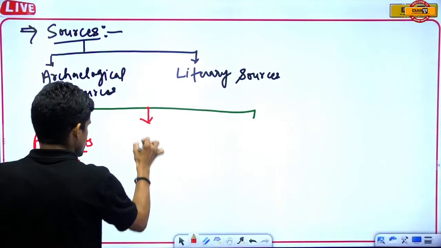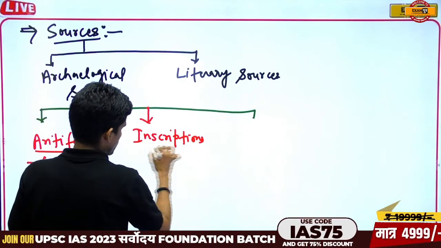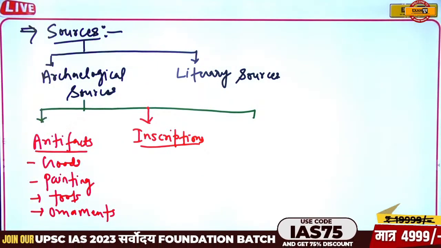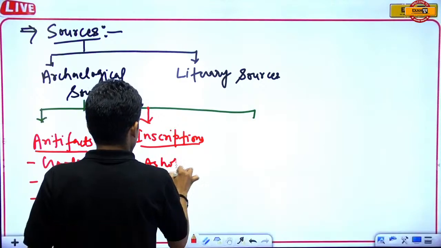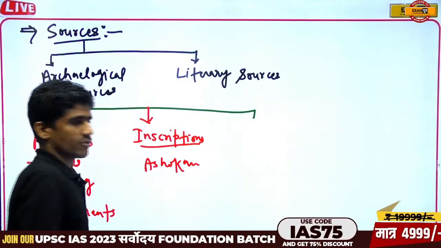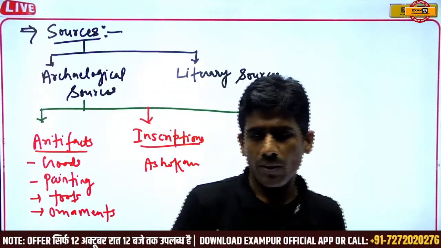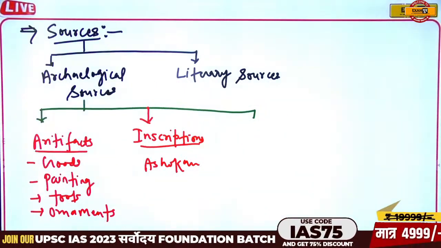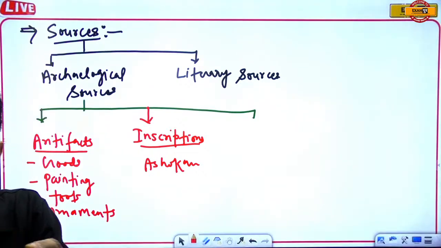The second one is inscription. In the inscription, there are a number of inscriptions. For example, we have the Ashokan inscription, which we found in two scripts, Brahmi and Kharoshthi. Brahmi is written from left to right, and Kharoshthi is written from right to left.